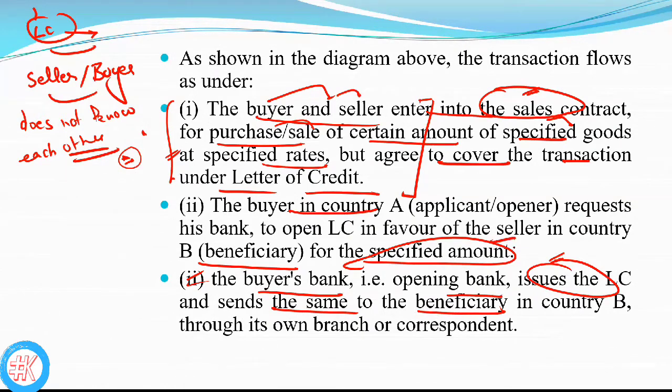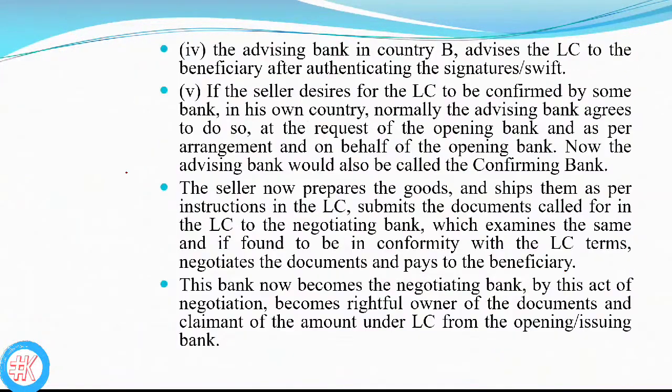The buyer's bank, that is the opening bank, issues the LC and sends it to the beneficiary in country B through its own branch or correspondent, so the advising bank. Now that LC will go into the beneficiary country. The advising bank in country B advises the LC to the beneficiary after authenticating the signatures.